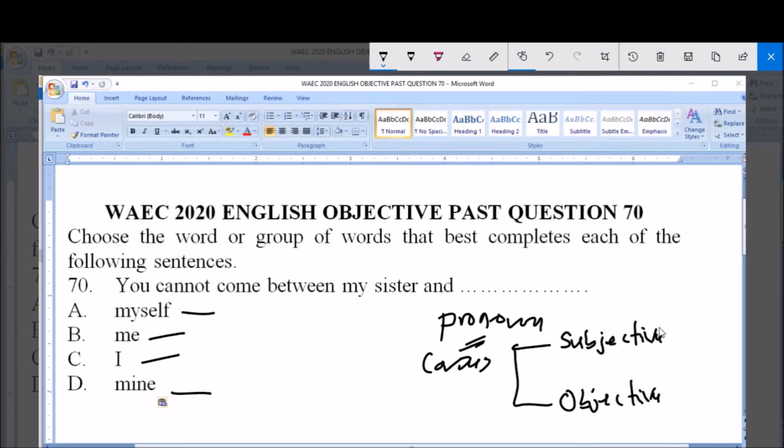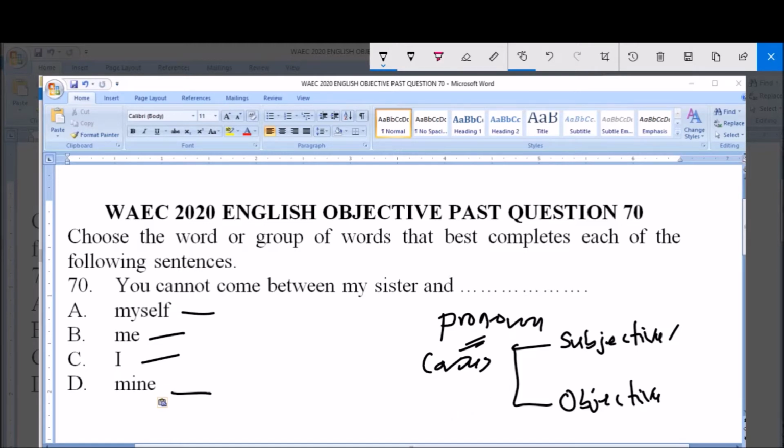All the pronouns under the subjective can start a sentence, that is, can serve as a subject of a sentence. In a class of subject we always say that every grammatical sentence must have a subject and predicate.